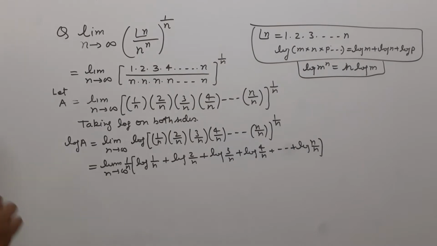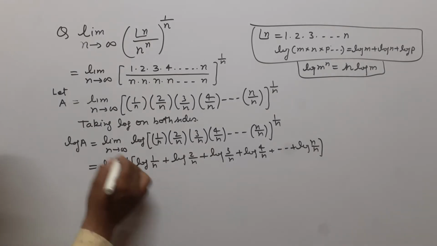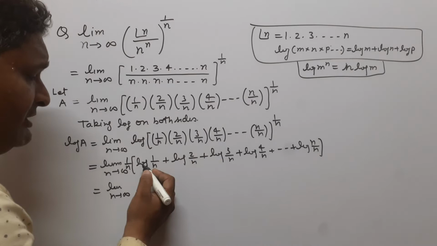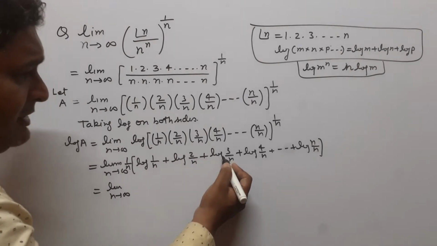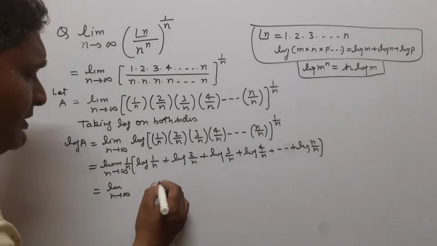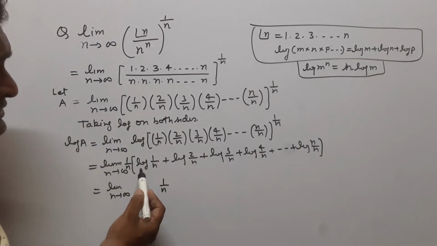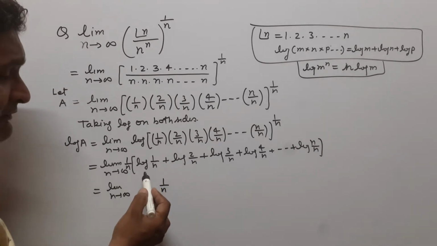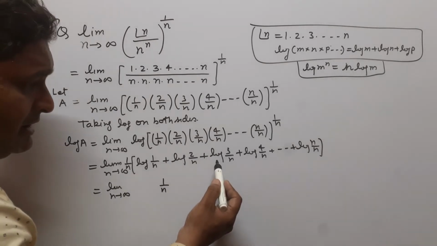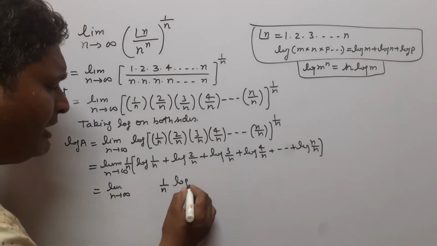Now we write here the general term of this sequence, that is the rth term. Here we can see that this 1 upon n is multiplied in each term, that is in the first term, the second term, the third term, so this 1 upon n is multiplied in each term. So in the rth term this 1 upon n is also multiplied, and we can see that in each term there is log: log in the first term, log in the second term, log in the third term, log in the fourth term and log in the nth term. So there will be log in the rth term.